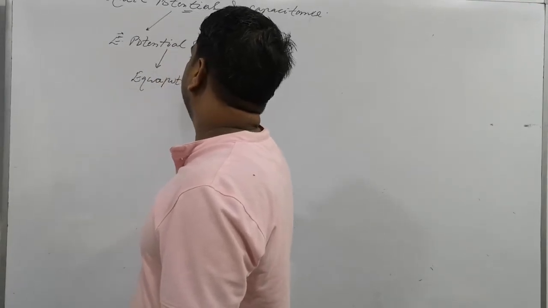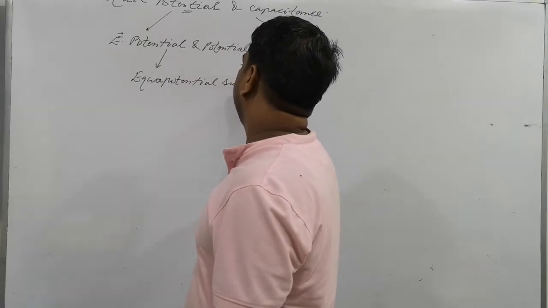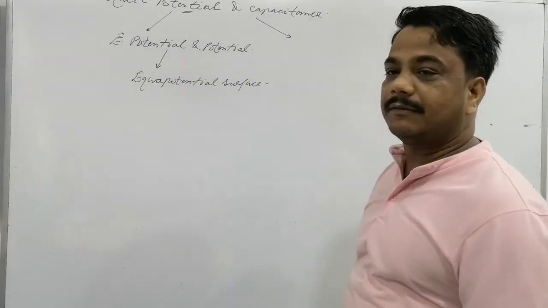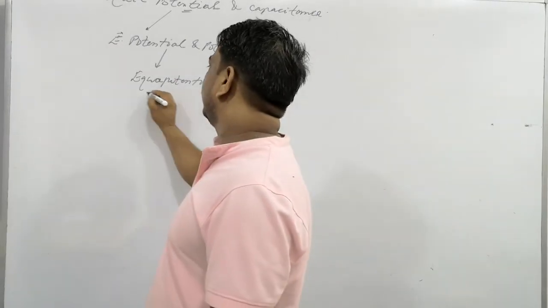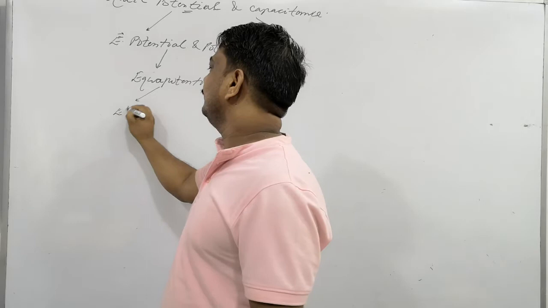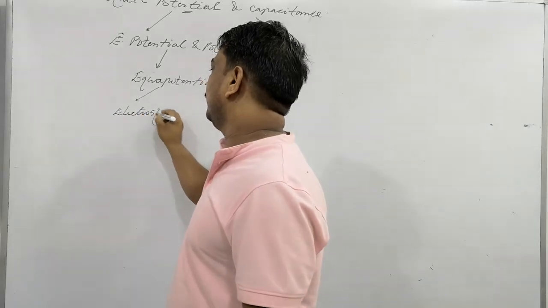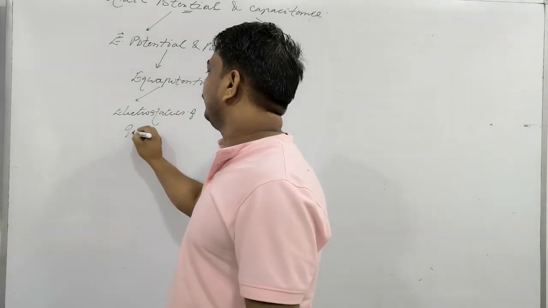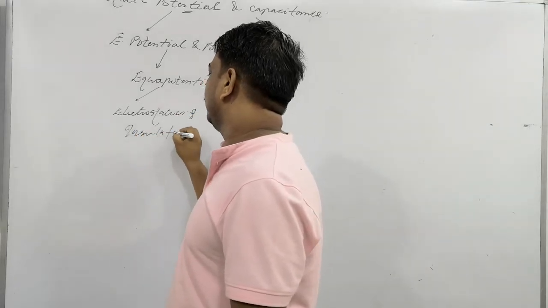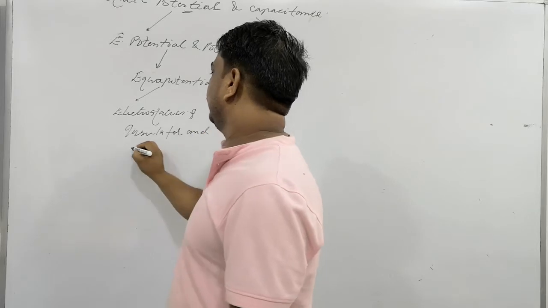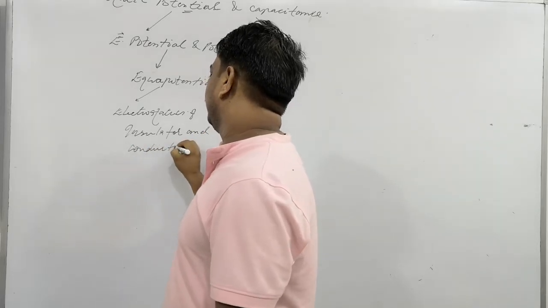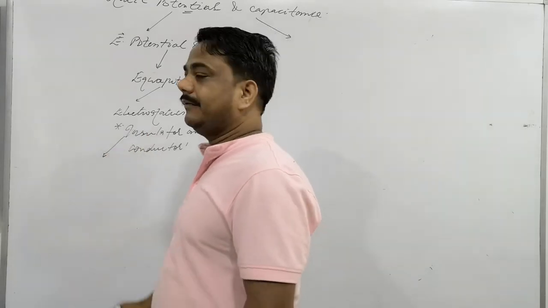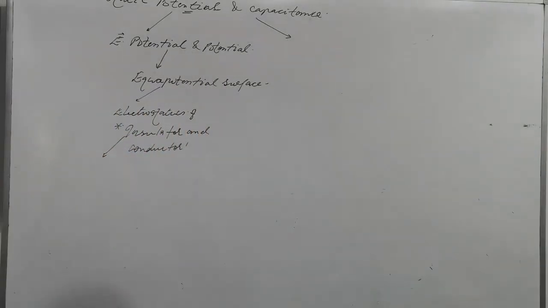After discussing the equipotential surface, you will discuss the electrostatics of insulator and conductor. This is important. From here we will discuss insulator and conductor.